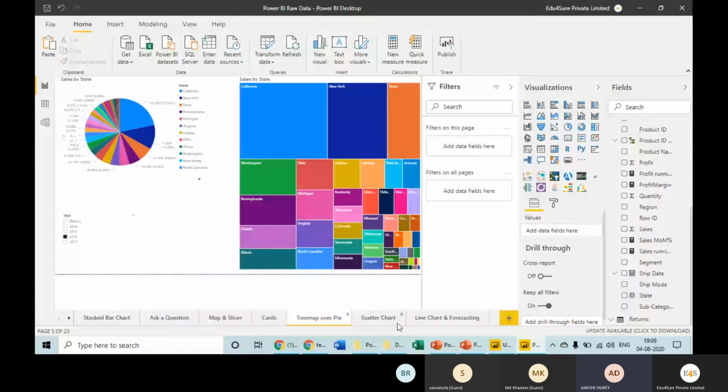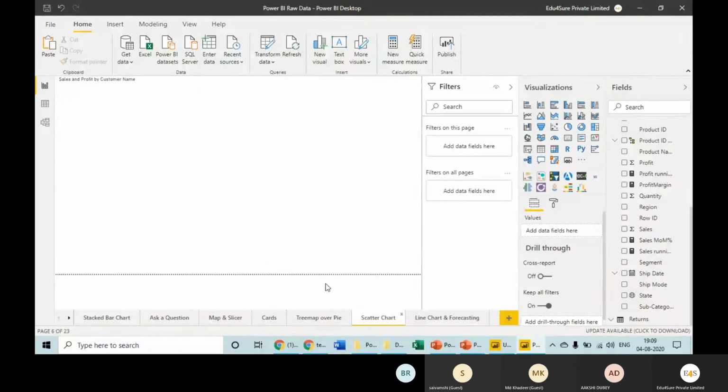With time, when you practice a lot, when you use Power BI a lot, you get a hang of it. So very, very quickly, as soon as you have a look at the data, you will get to know that I need to use this particular visual to show the data. So you'll get a hang of it. It needs practice, right? We have scatter chart as well.